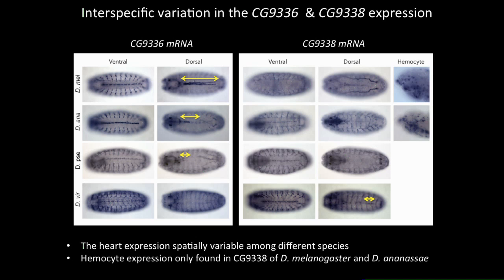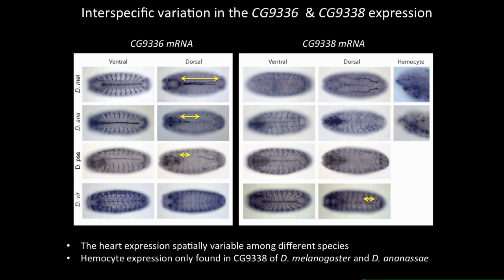The first thing that stood out from this result was that what we considered to be the neofunctionalized domains of the paralogs in Drosophila melanogaster were actually not conserved in other species. The prominent heart expression that we see for CG9336 in Drosophila melanogaster was progressively more restricted in other species. This indicated that this heart expression was probably acquired pretty early on after the duplication event, but then became spatially modified in a lineage-specific manner.